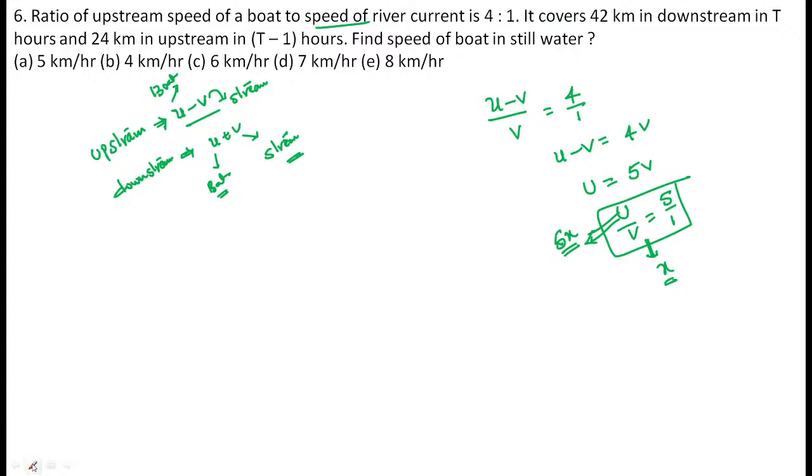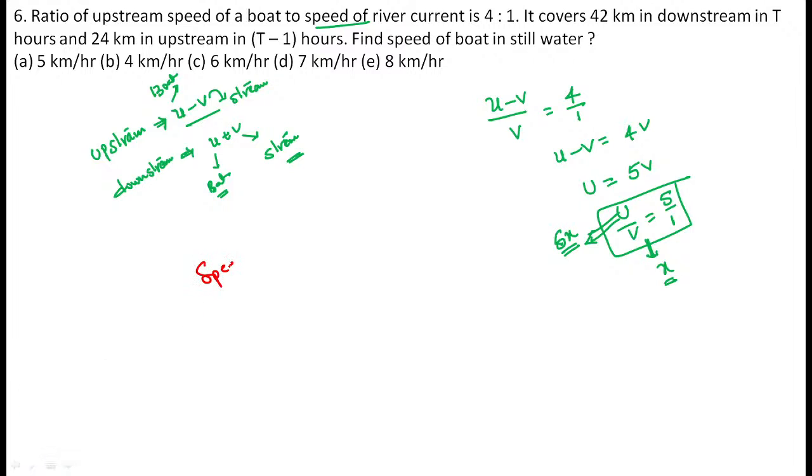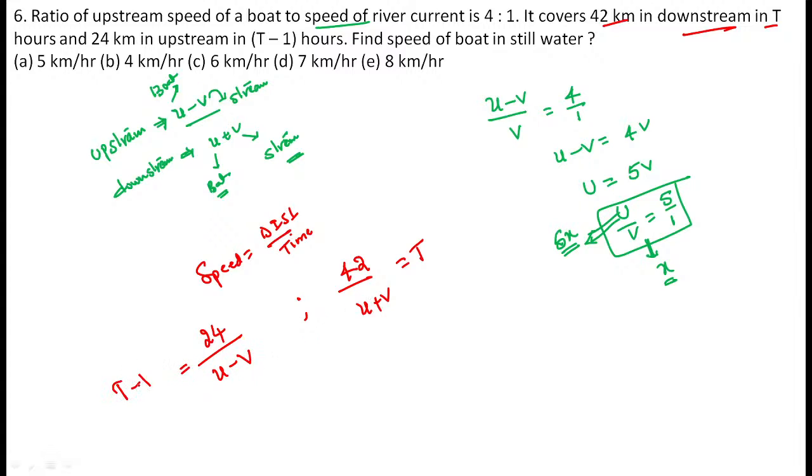Now see the first information. And we already know that speed, how is it generally calculated? Speed is equal to distance by time. This is the formula to calculate speed. Now see, it covered 42 kilometers downstream. Downstream means u plus v, taking exactly T hours. See one more piece of information, 24 kilometers upstream. Upstream means u minus v. It takes 1 hour less, T minus 1.